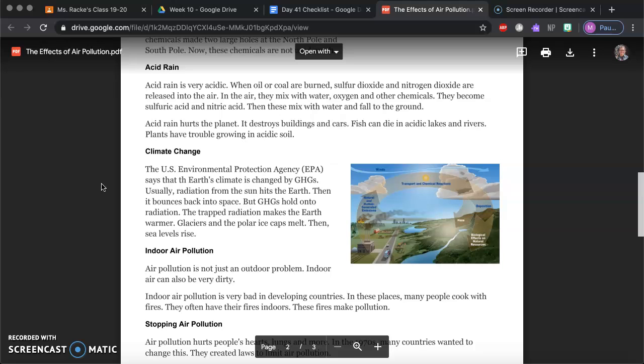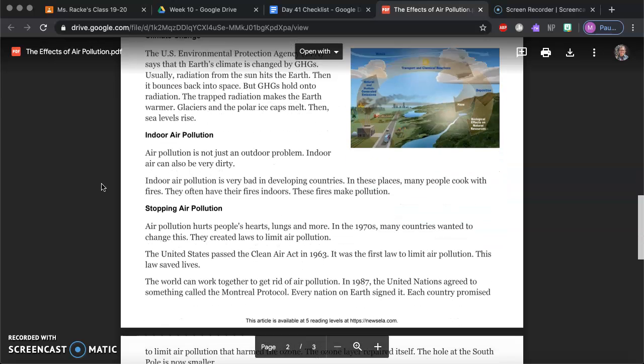Climate change. The U.S. Environmental Protection Agency, EPA, says that the Earth climate is changed by GHGs. Usually, radiation from the sun hits the Earth. Then it bounces back into space. But GHGs hold on to radiation. The trapped radiation makes the Earth warmer. Glaciers and polar ice caps melt. The sea levels rise.